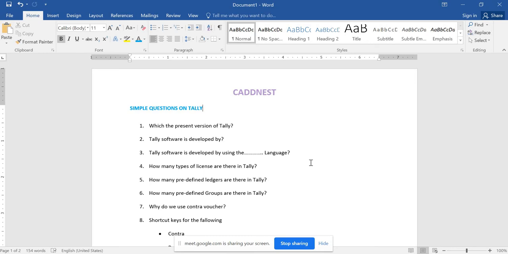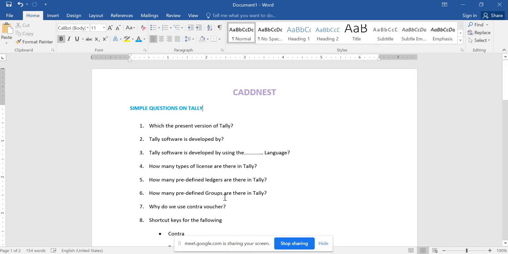And the next one is the profit and loss ledger, because without a profit or a loss, the company doesn't exist. Either we will have profit or we will have loss. That is the reason they have already created this ledger. Except for these, based on the transactions that take place, we have to create our own ledgers.